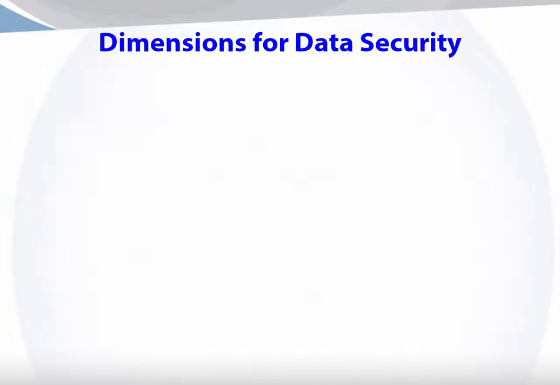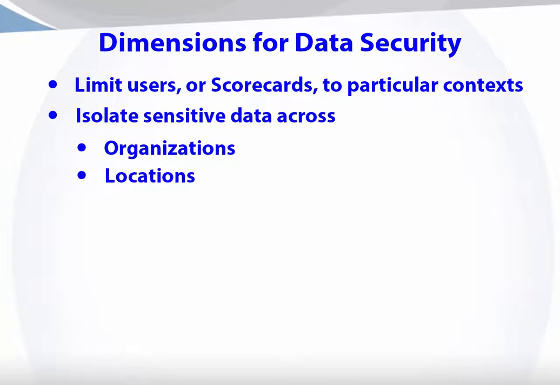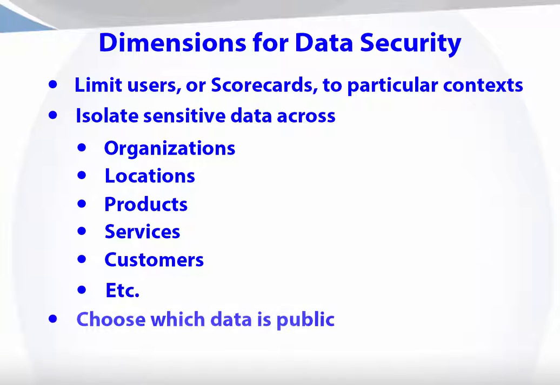Dimensions also provide a natural filtering mechanism which PMF lets you use as row-level data security. You can pick and choose which measures are filtered. For those you really want to keep private to particular groups of users, you can use dimensions as filters for different parts of your organization, locations, products, services, customers, etc. And other measures can be public.